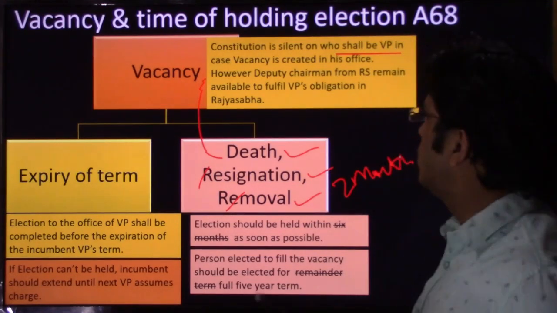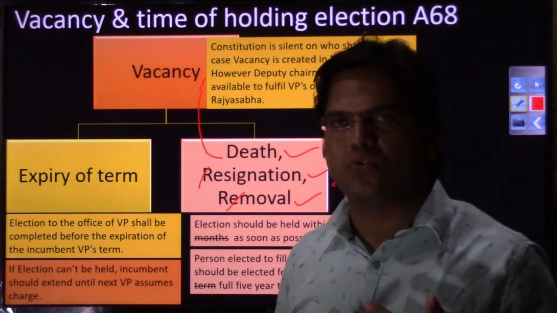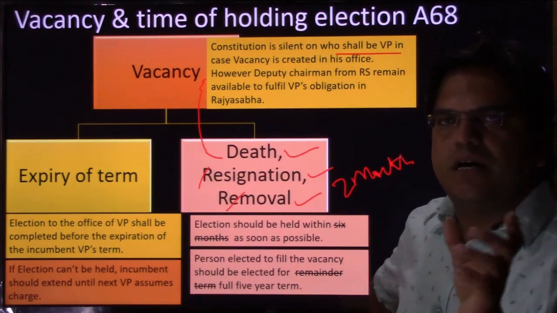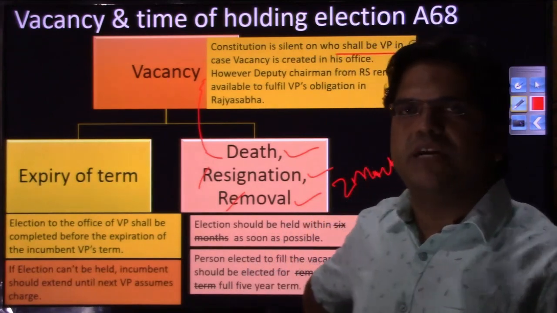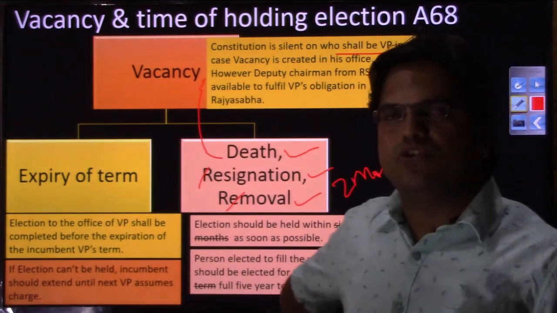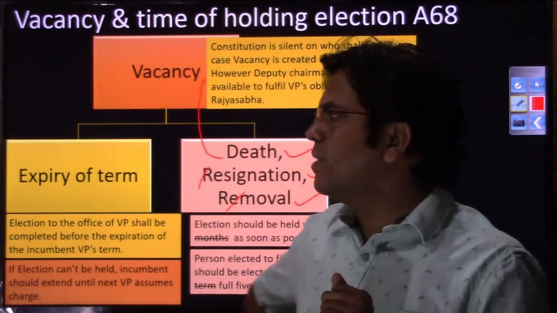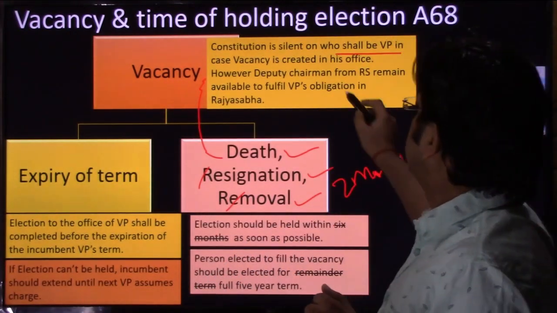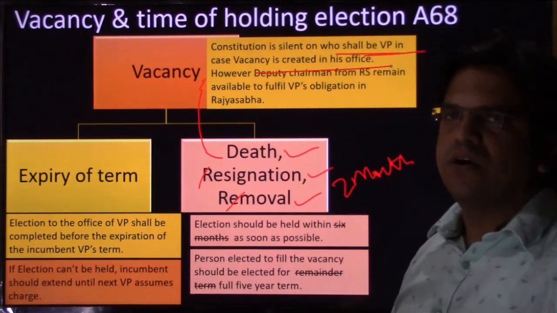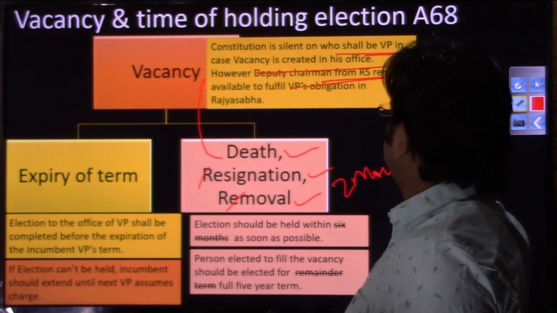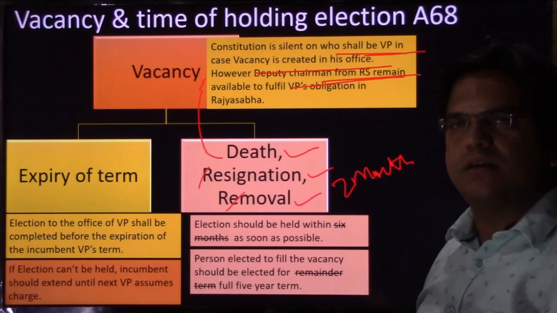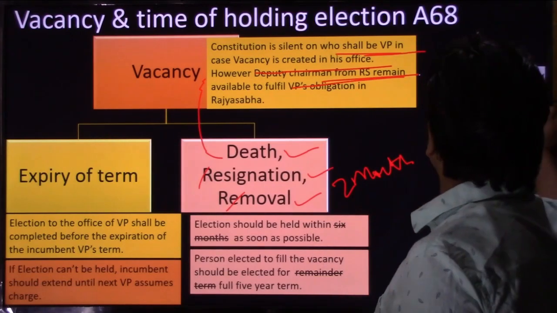And perhaps the reason could be that the vice president's function is not as extensive as the president's. The vice president's role was only to the extent of chairman of the house, and you already have a deputy chairman who can assume the charge of Rajya Sabha in the absence of the vice president. That's why perhaps the Constitution is silent on who should be vice president in case a vacancy is created in his office, because the deputy chairman from the Rajya Sabha is available, right? He can assume the charge of chairman, he can run the house. That's why perhaps the Constitution is silent.